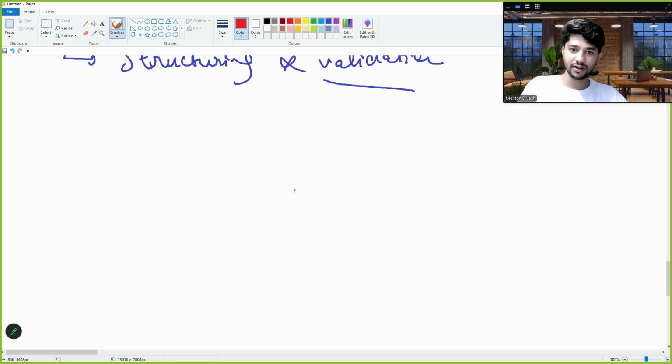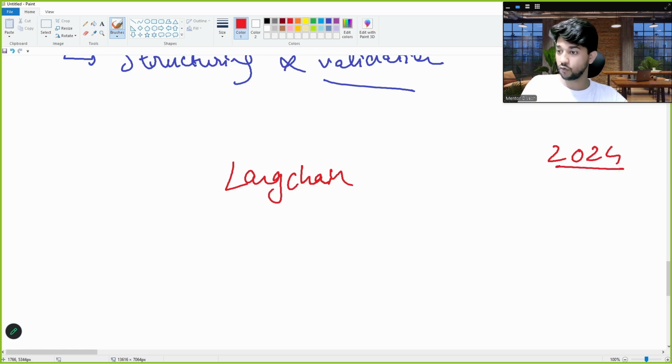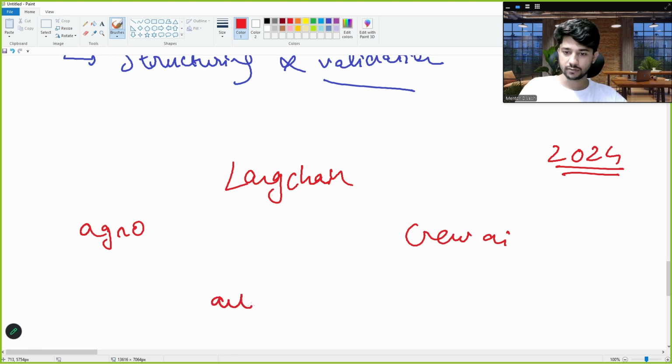Now what was happening is all the frameworks, LangChain, in the earlier days, let us say in early 2024, LangChain, CrewAI, these all had come into existence. Agno is also that old, right? AutoGen.